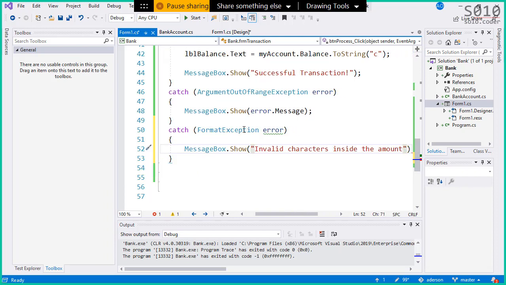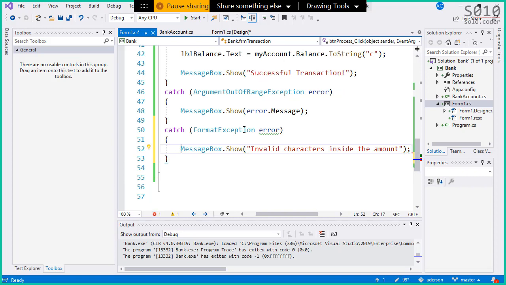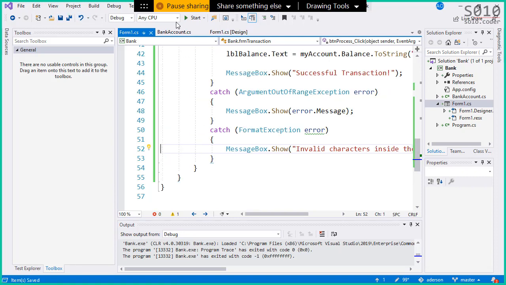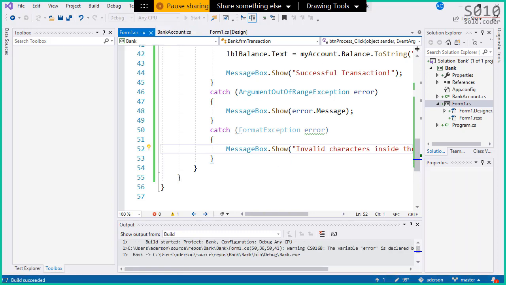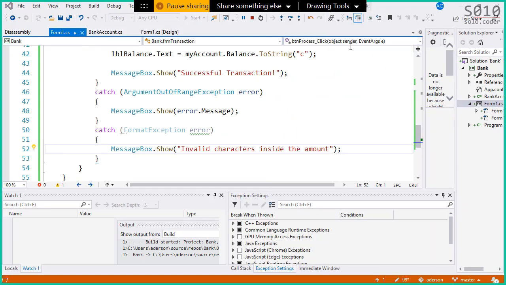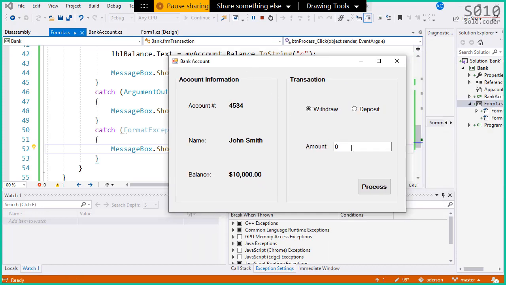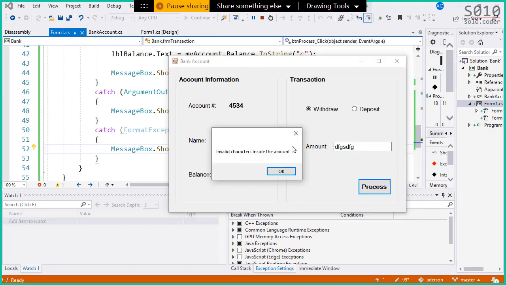Great, so now we catch this one as well, and if we run this again and put some characters here, now we are handling it properly.